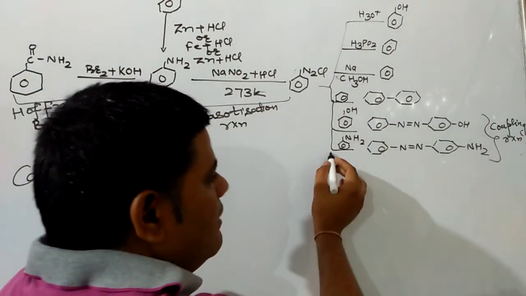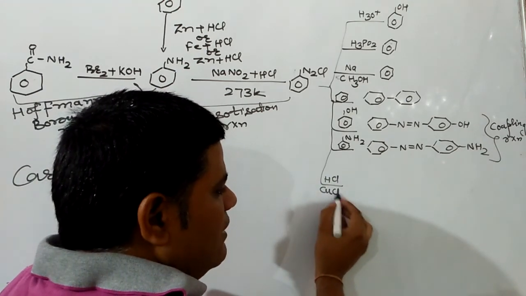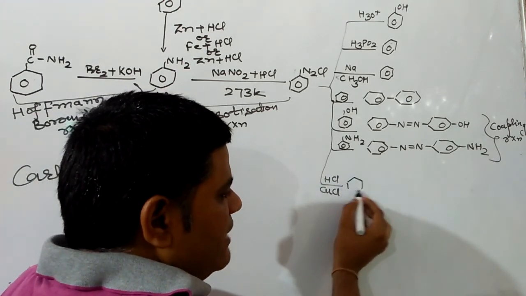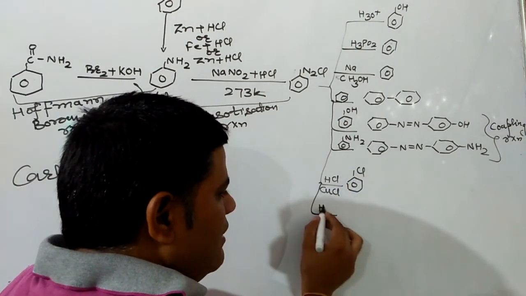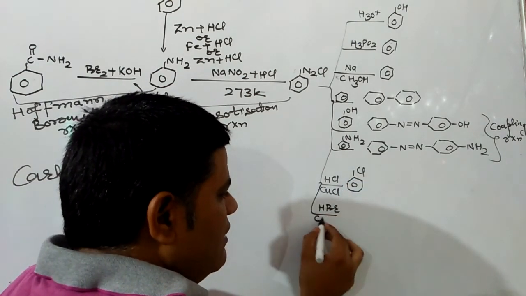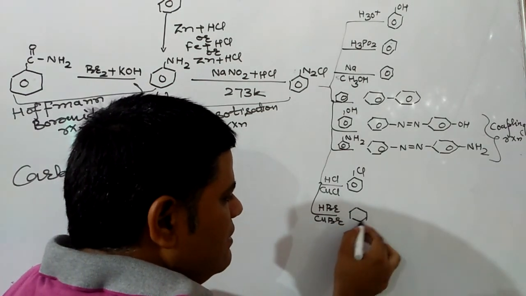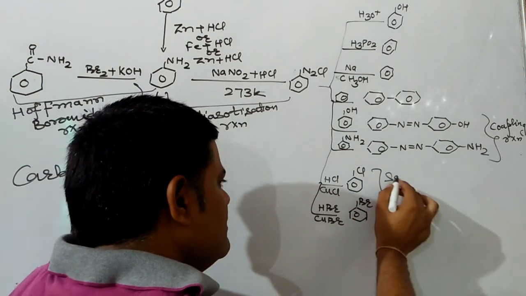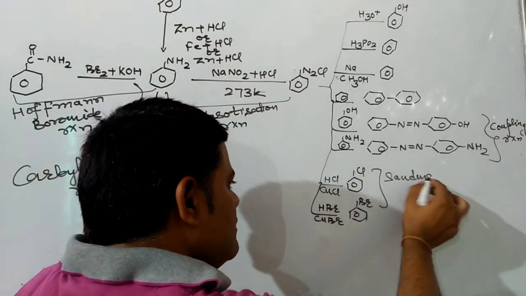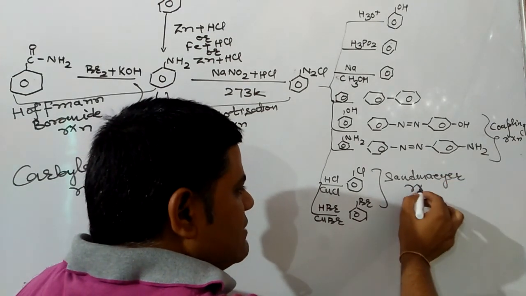Next, when it reacts with HCl in presence of CuCl, the product formed will be chlorobenzene. When it reacts with HBr in presence of CuBr, the product formed will be bromobenzene. These two reactions are known as Sandmeyer reaction.